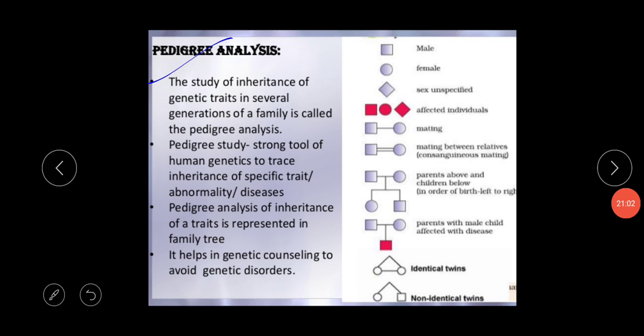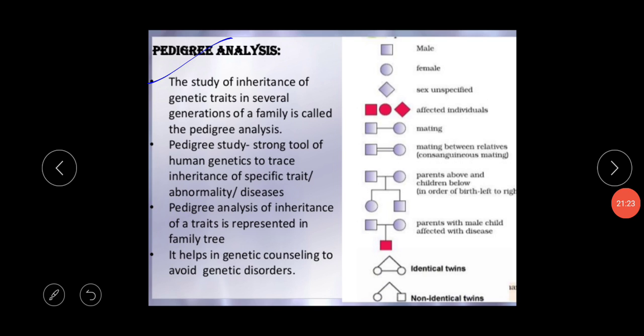The analysis of traits in several generations of a human family in the form of a family tree is called the pedigree analysis. Through the pedigree analysis you will get to know several things: genetic disorders, chromosomal disorders, some kinds of deformities, some kinds of positive things.